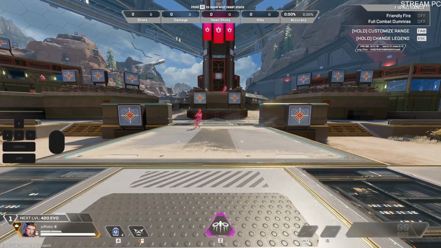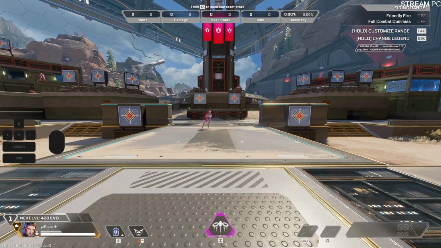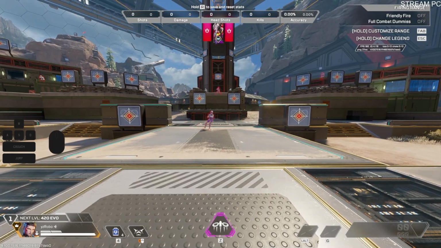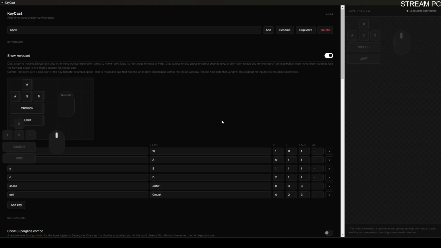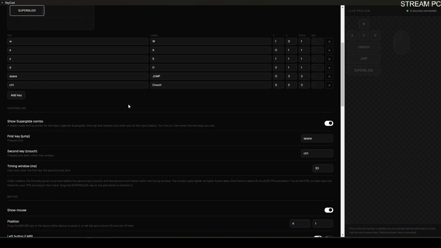But I said at the very end, I'll show you the super secret, really cool, well worth the wait feature. And the keen-eyed may have already seen it, but that feature is right here. We have a dedicated Apex Legends Super Glide combo overlay. And one of the cool features, personally, that I think with this Super Glide combo overlay, you can actually bind separate keys specifically for super gliding, different than what you're displaying in your actual main keyboard overlay.